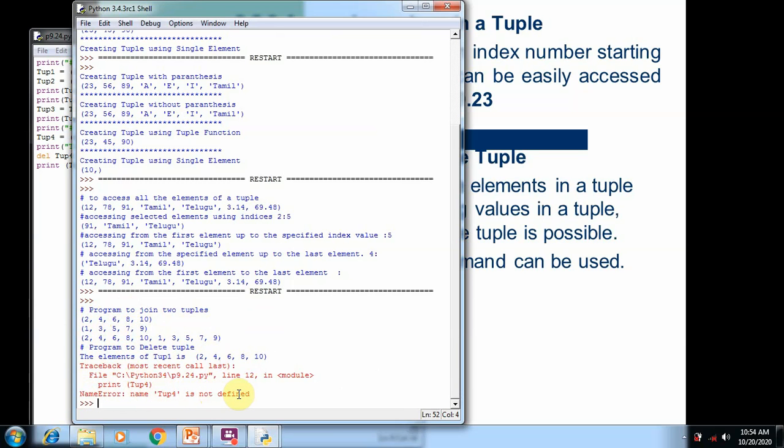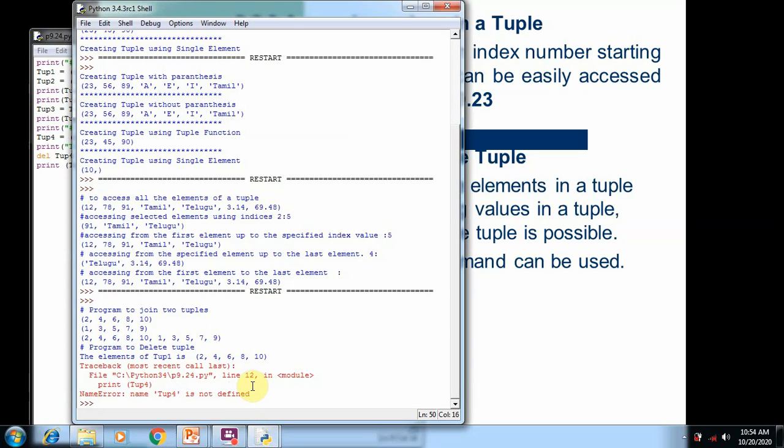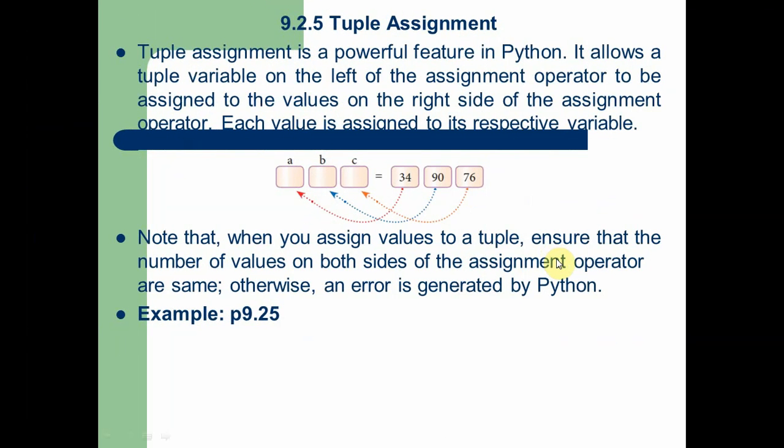It means when we use the del keyword to delete any tuple element, the command will delete all the elements as well as the tuple. So that's why we see the error tup4 is not defined. It means when we use del command, tuple tup4 is deleted from the program. So this is how we can use update and del command in tuple.